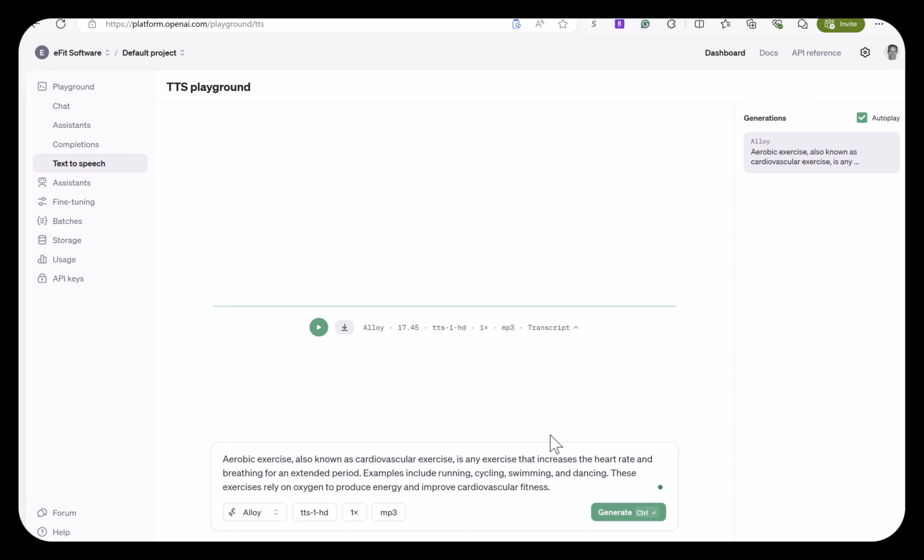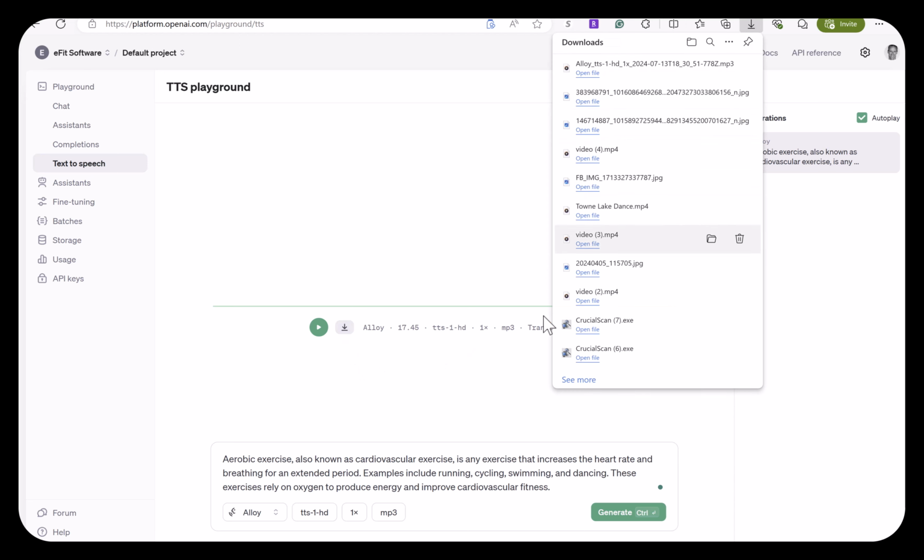So that sounded really great to me. It's well paced, it's a good voice, and the other voices are pretty good as well. So I find that it's going to be a very useful tool. And then you just click this right here to download the file, and there it is.